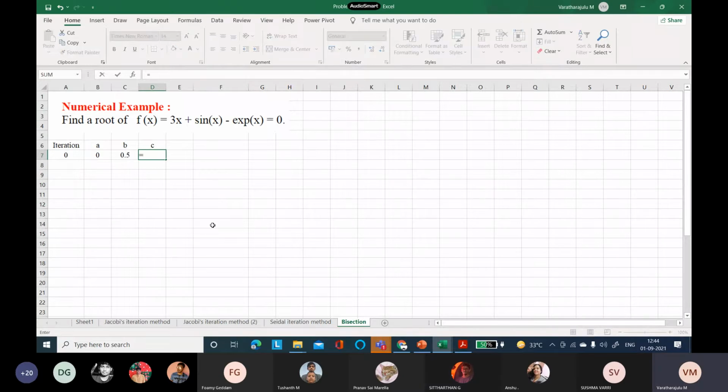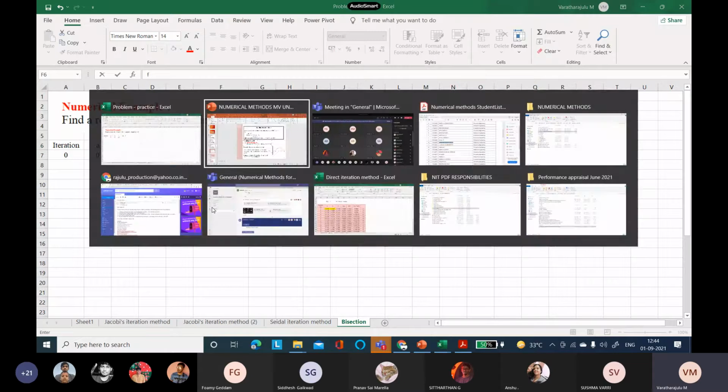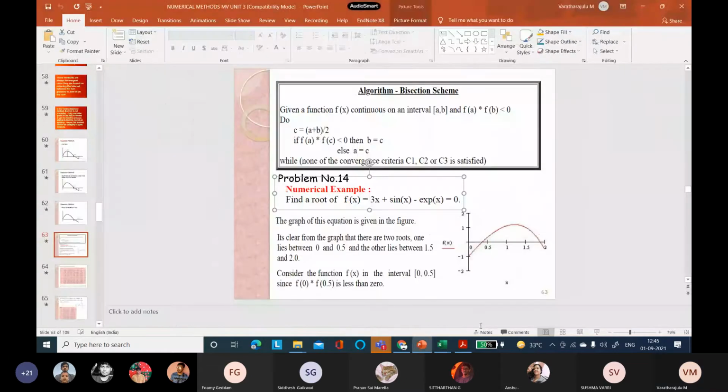Now I am interested in C. My C is B7 plus C7, divided by 2. Now I am concerned about the f of A and f of C. Go to the algorithm.